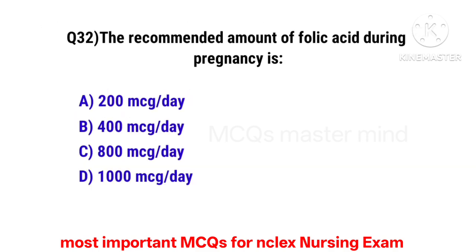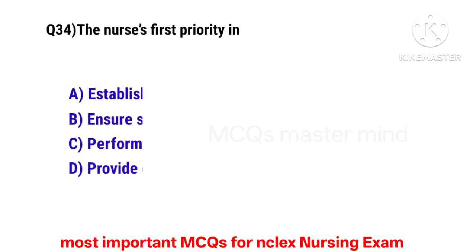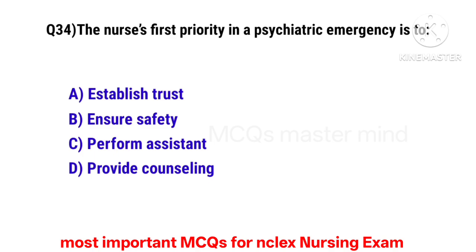Question number 32. The recommended amount of folic acid during pregnancy is. The correct option is B. 400 micrograms per day. Question number 33. Which neurotransmitter is primarily involved in depression? The correct option is A. Serotonin. Question number 34. The nurse's first priority in a psychiatric emergency is to. The correct option is B. Ensure safety.